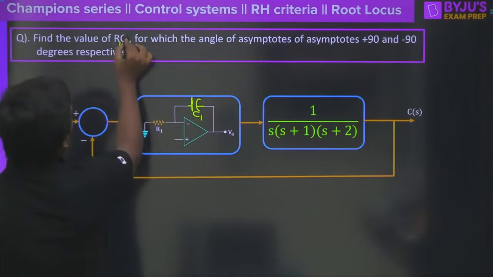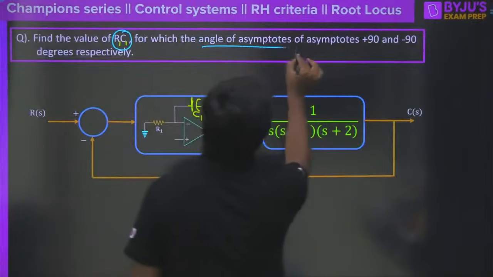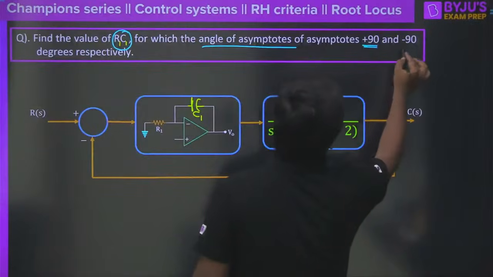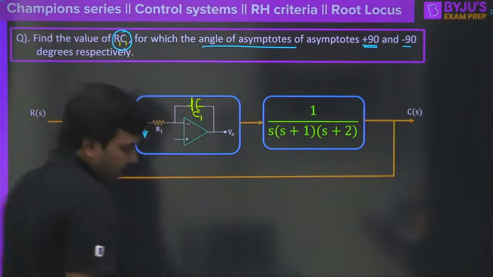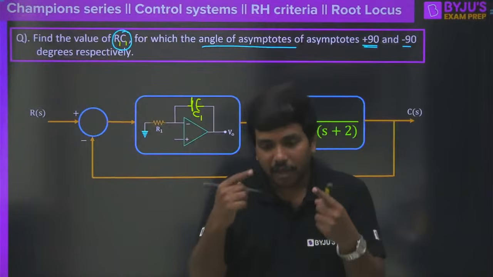Find the value of the product R1 into C1 for which the angles of asymptotes should become plus 90 and minus 90 degrees respectively. This is also a good question, so it takes some time. Okay, think logically and tell me, right?